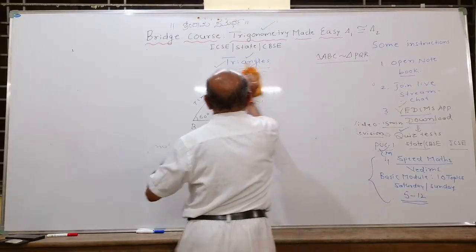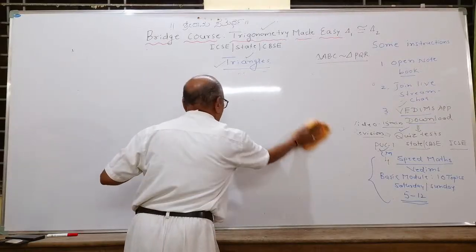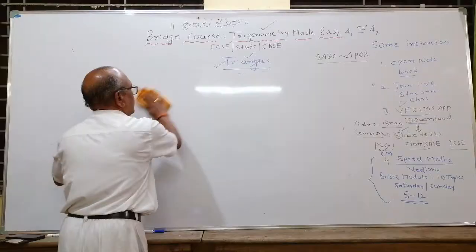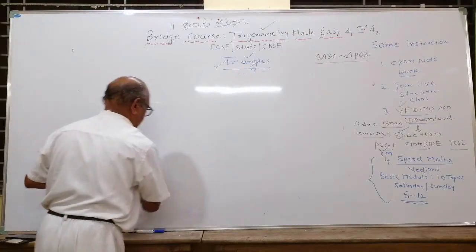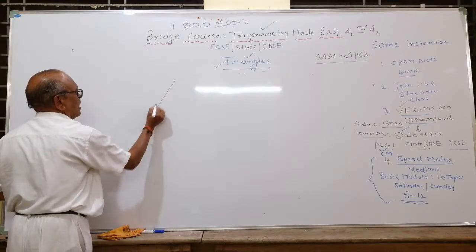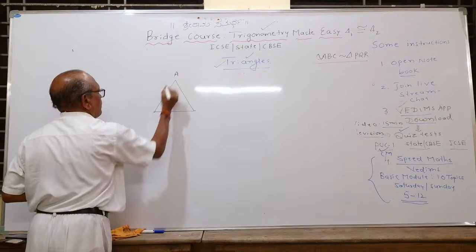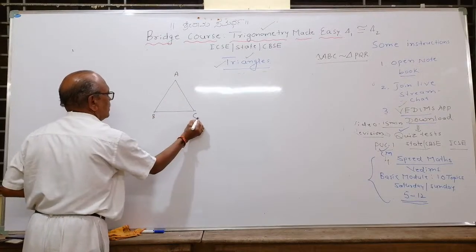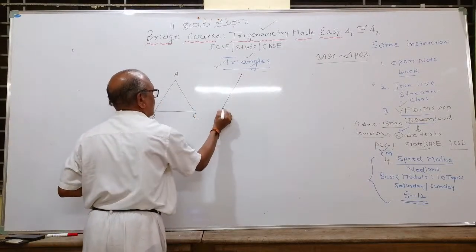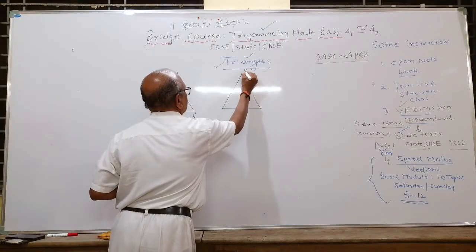Suppose that I give you two triangles, and say they are similar. One is triangle ABC, another one is triangle PQR.